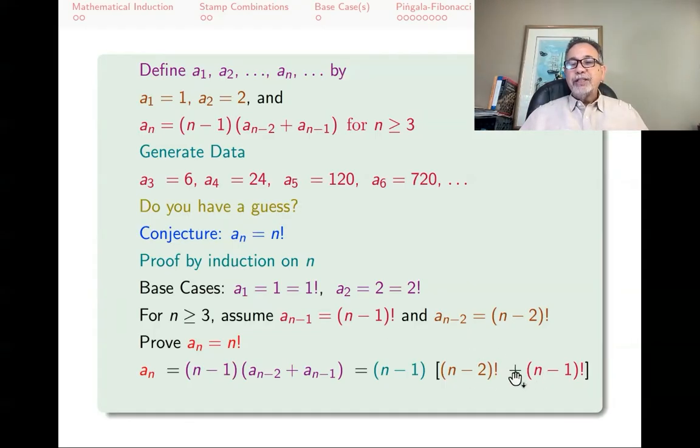I can factor out an n minus 2 factorial from these two, because n minus 1 factorial is n minus 1 times n minus 2 times n minus 3 and so forth. So n minus 1 factorial is just n minus 1 times n minus 2 factorial. So I can factor an n minus 2 factorial. From n minus 2 factorial, I'm left with 1. From n minus 1 factorial, I'm left with an n minus 1. And 1 plus n minus 1 is n. So this is n times n minus 1 times n minus 2 factorial. And that's exactly n factorial. And the proof is complete.